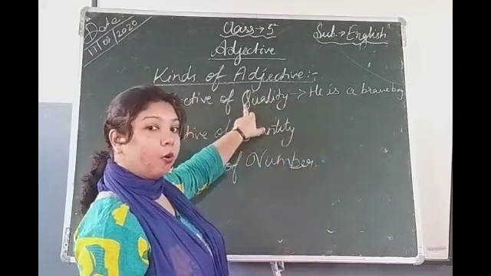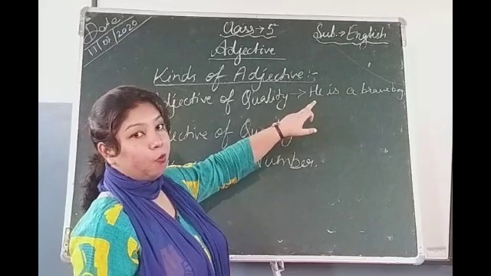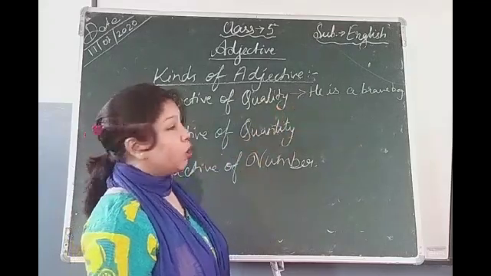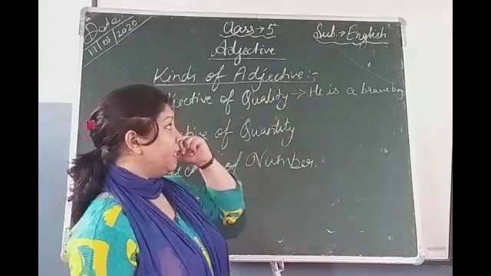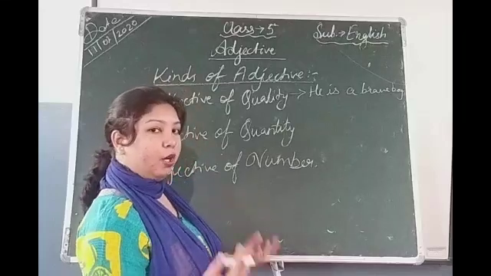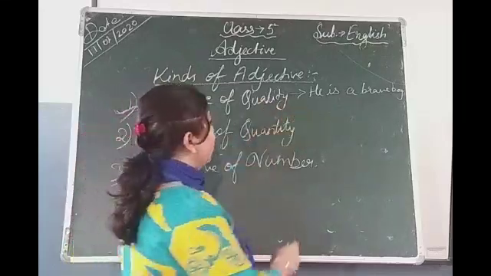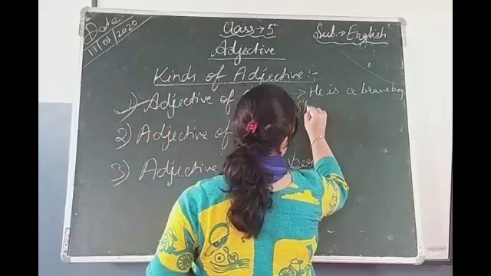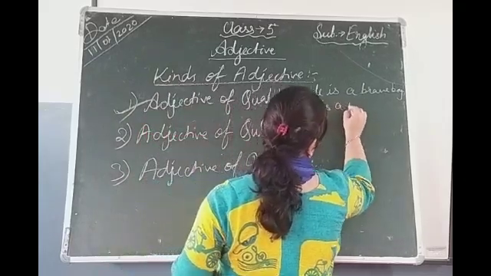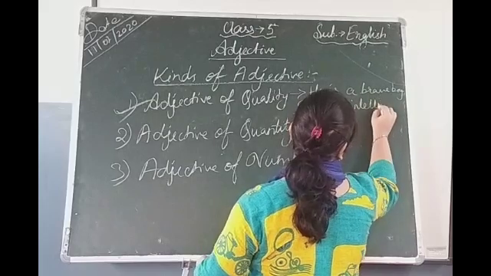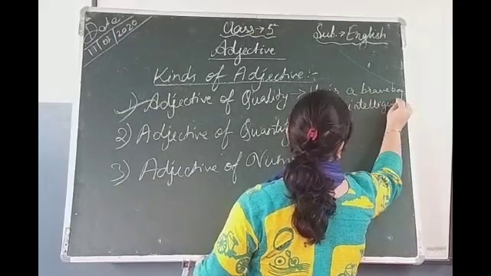It is expressing what? The quality of a person. What kind of boy he is. So adjective of quality means which describes the quality of a person or thing is said to be what? Adjective of quality. Now, second example. She is an intelligent girl.